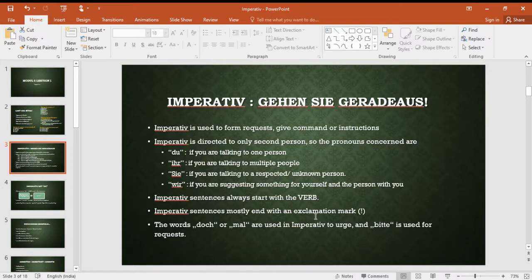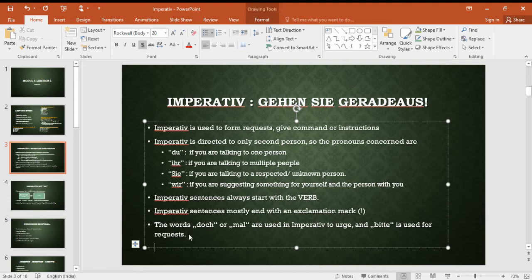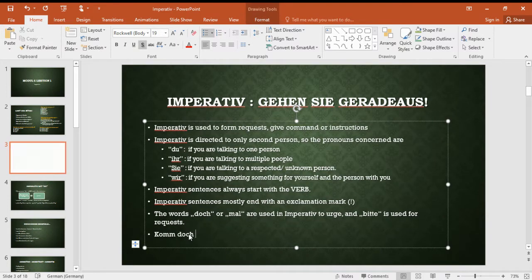Imperative sentences mostly end with an exclamation mark, and the words doch or mal are used in imperative to urge, and bitte is used to request. For example, I'll give you one example. Komm doch in den Kino mit. Here, doch does not actually have any meaning. It is just to urge. Please do come with me to the cinema hall.